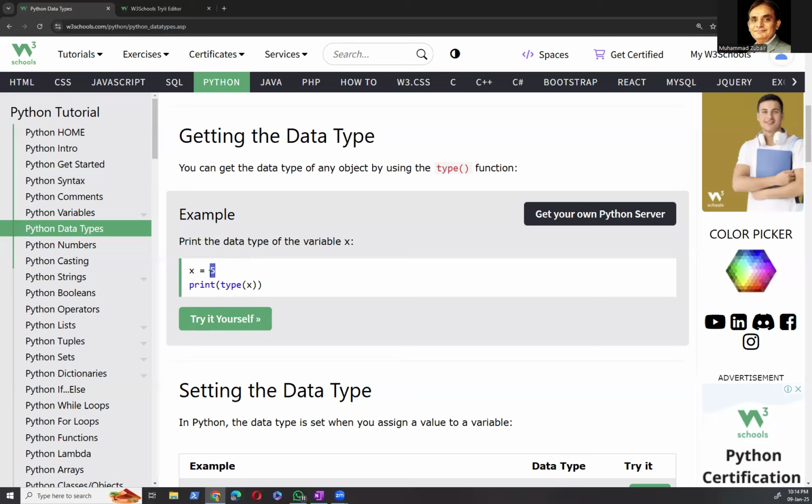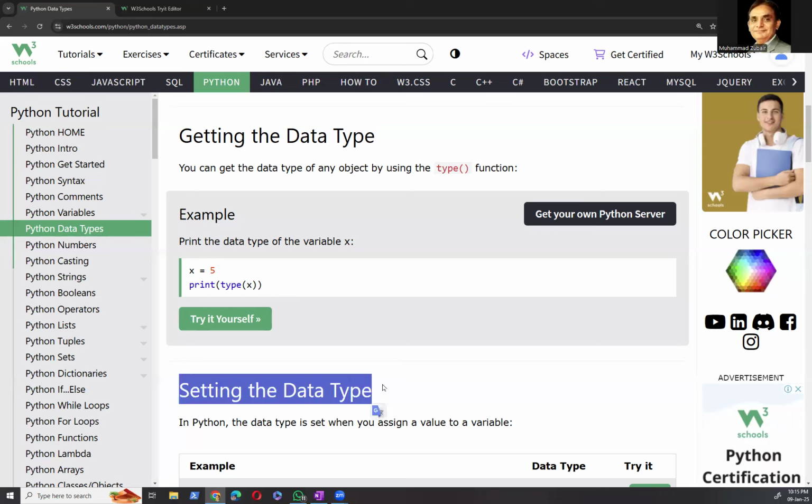And if it is text, it already knows that it's a string, right? It can easily determine what kind of data type it is. So there are various data types, right?